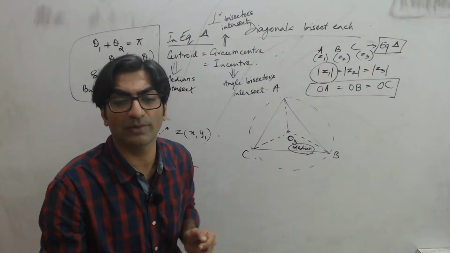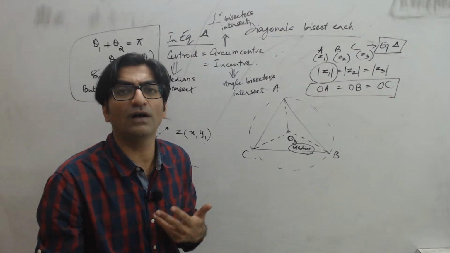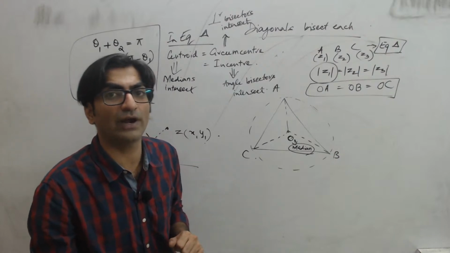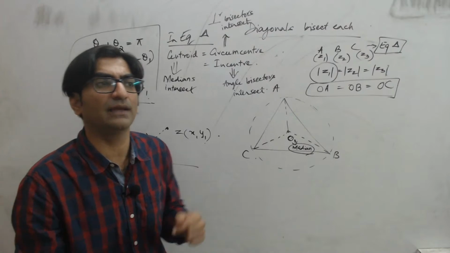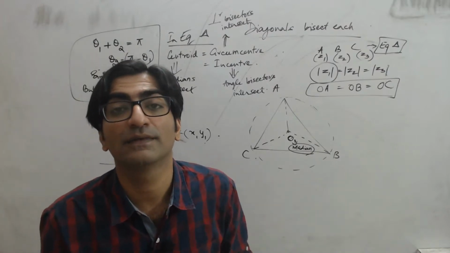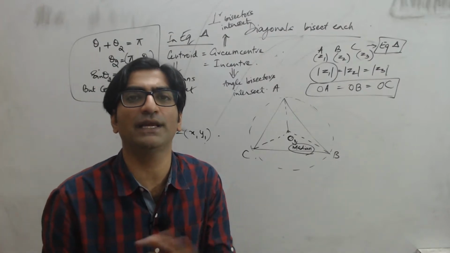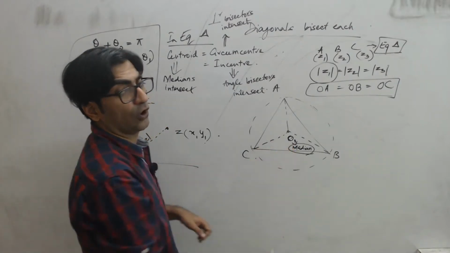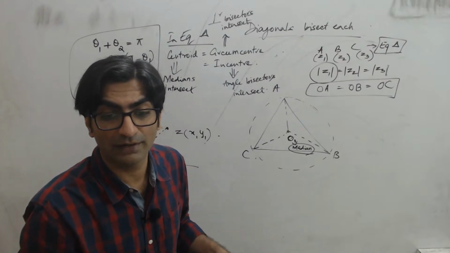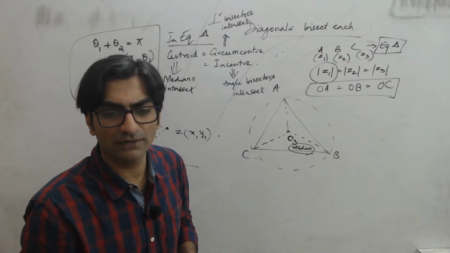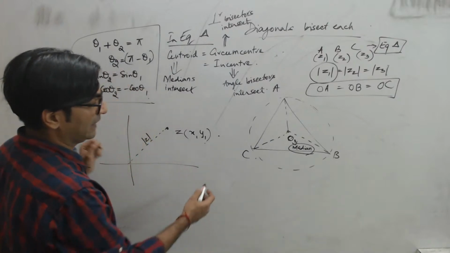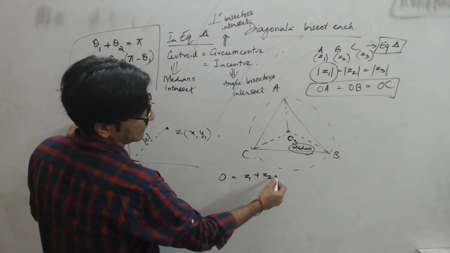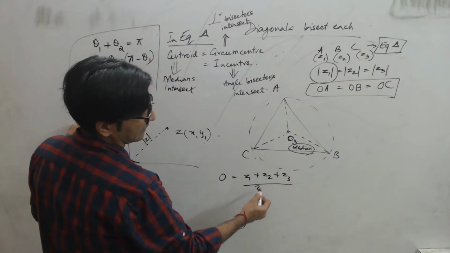और अब हम coordinate geometry use करेंगे, right? In coordinate geometry, there is a direct formula for centroid. Centroid is (x1 plus x2 plus x3) by 3, (y1 plus y2 plus y3) by 3. Basically, centroid is where all the three can be averaged out. So here, if the origin is the centroid, then origin should also be equal to (Z1 plus Z2 plus Z3) by 3, right?